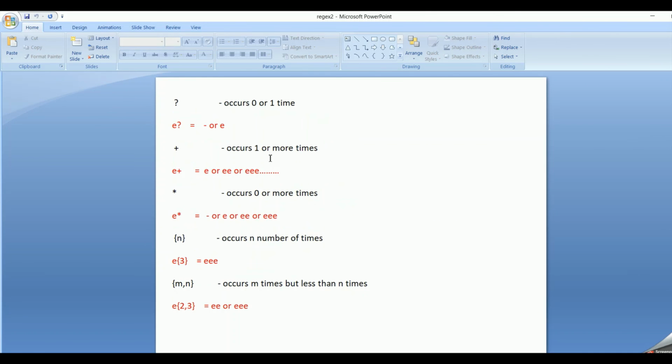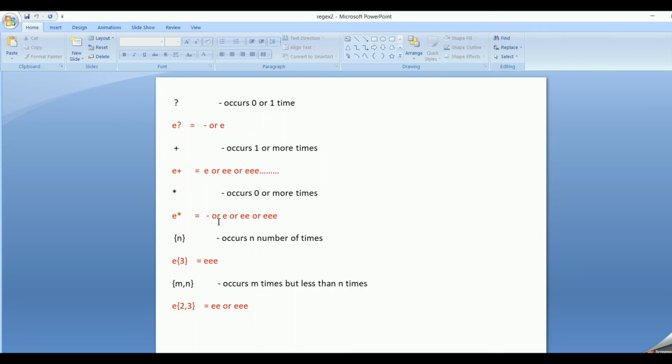So one more recap. If we have a question mark, it is 0 or 1 time. So E question mark means E need not appear or E appears once. Plus occurs 1 or more times. So E plus means E occurs 1 or more times. Star occurs 0 or more times.